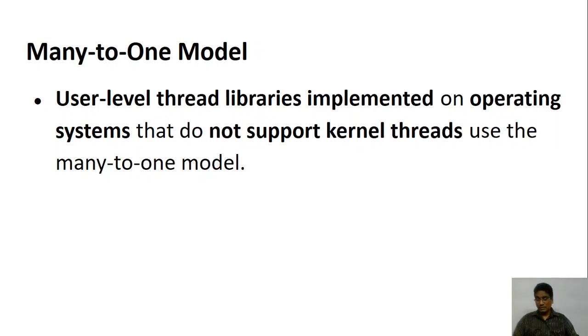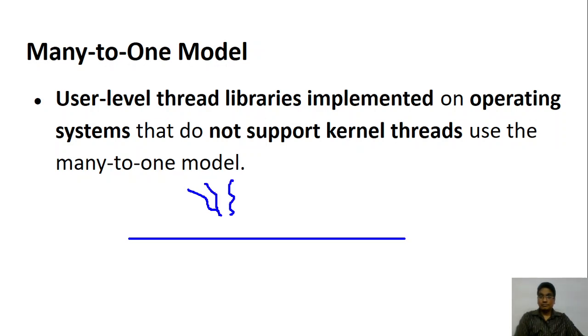Let me draw it and elaborate. Suppose you have a system with libraries wherein the operating system allows the user to create many threads using the libraries, but the operating system does not support any threads as such.